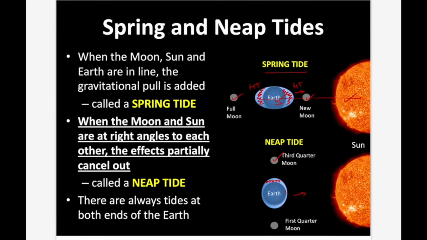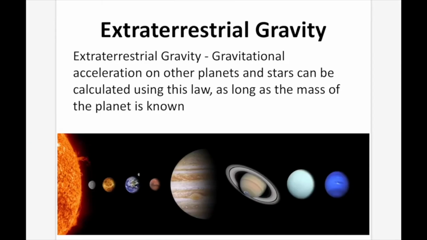So what happens is that we still get a high tide over here, but it's a smaller high tide than the high tide that we see in spring tide. And then when the Moon is at every other part in the cycle, so here, here, here, here, we get variations of these tides.